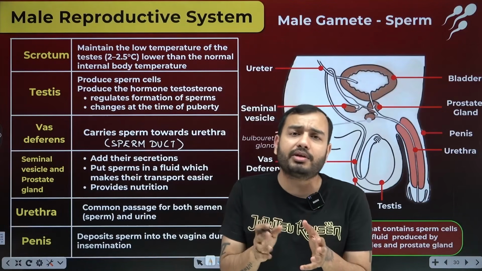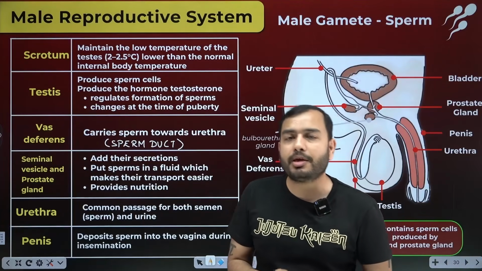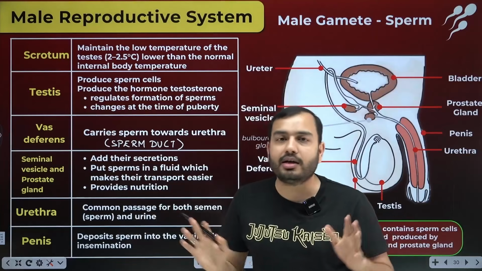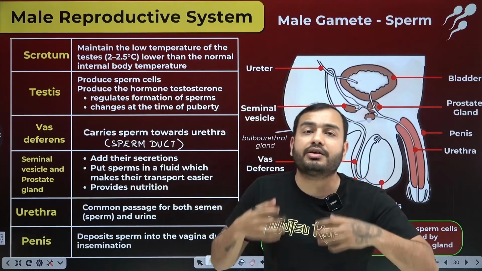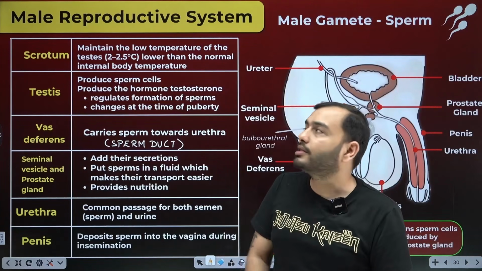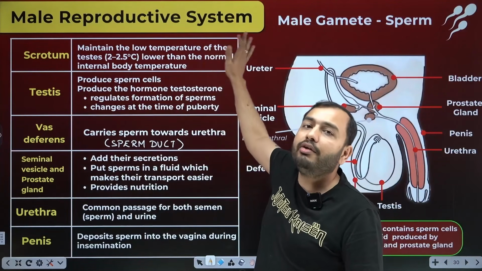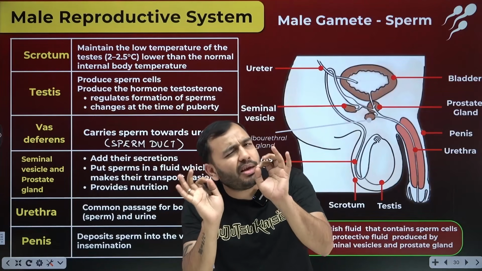Look, different systems in the body do different jobs. For example, there is a digestive system for digesting food. There is an excretory system for taking out waste. There is a transportation system for carrying oxygen and glucose everywhere. Similarly, there is a system for reproduction, which we call the reproductive system. Now in the male reproductive system, what is the most important thing for us?